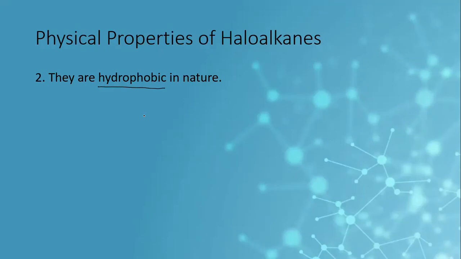They get repelled by water, and this is due to the carbon chain which haloalkanes have. As we know, the carbon chain is non-polar and does not dissolve in water. The lower members of haloalkanes, because of the polar nature of carbon and halogen, may be slightly soluble in water.